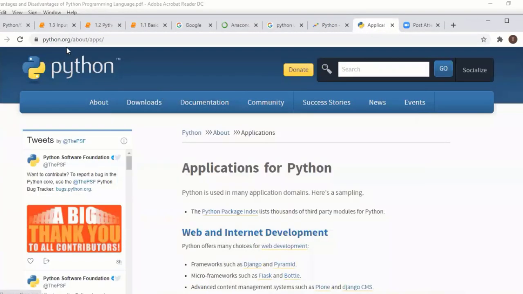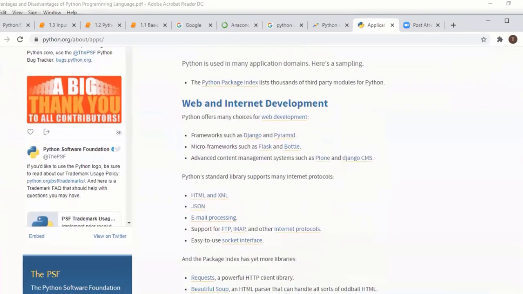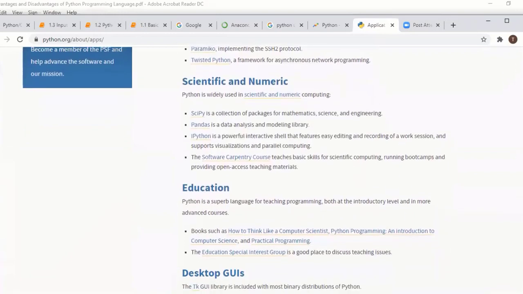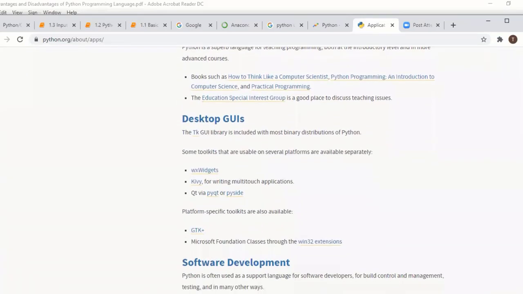Okay, and next thing is, if you search in python.org, the Python site, what are the applications we can use Python for? Web, as I said earlier, web and internet development, and scientific and numeric applications. Okay, Pandas is a machine learning part that comes under here, the education side, and desktop GUIs. Okay, a Windows application, whatever we have installed in our system, right? In Python we can say Tk, some packages will be used. Okay, don't bother about it. It just gives an idea about where we can use Python.